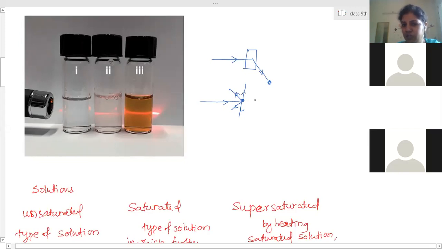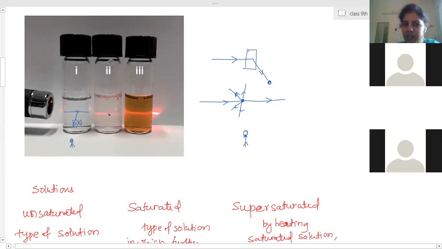Here, in the solution, what happened? The light is passing straight. It does not get scattered, so it will pass straight only. When we are standing at this position, that light is not falling on our eyes, so therefore that path is not visible to us. In this case, light is traveling straight. The particles are not scattering the light, not sending it in all possible directions, so the light is not reaching us. Therefore we are not able to see that path of the light.